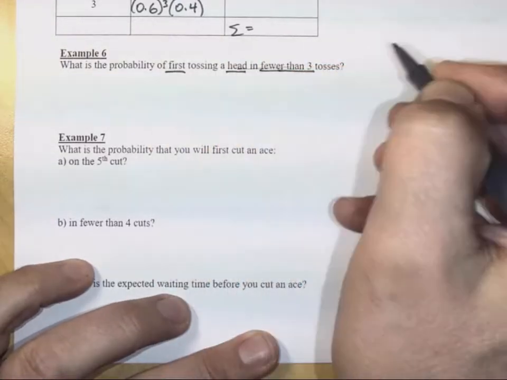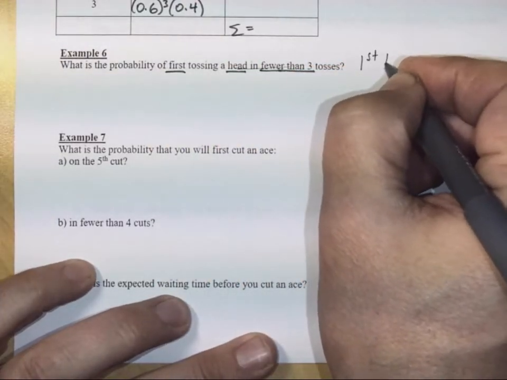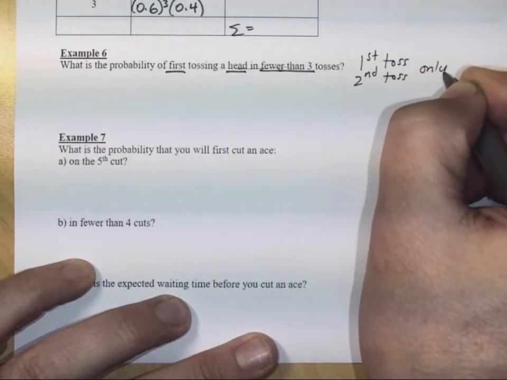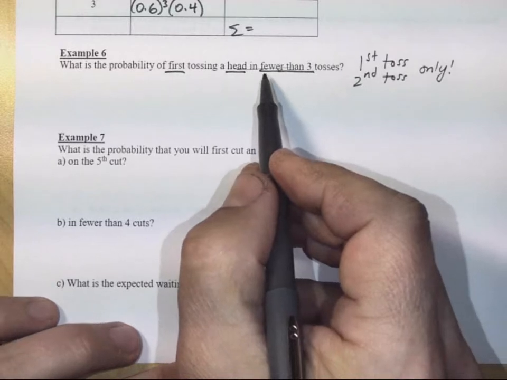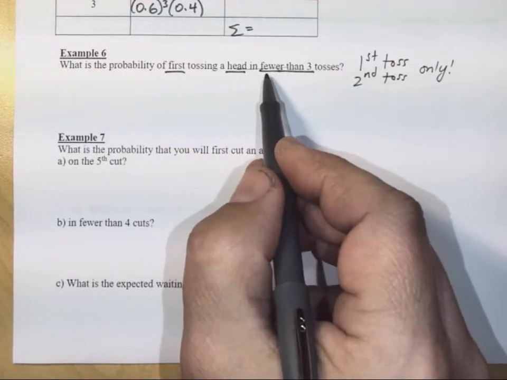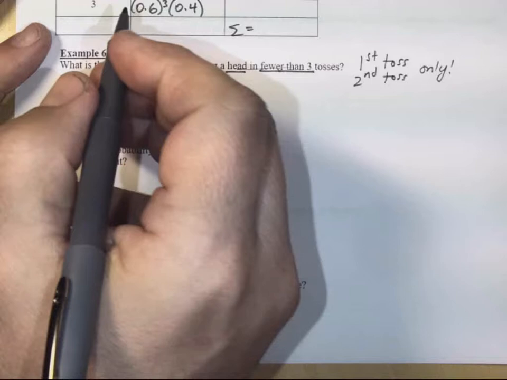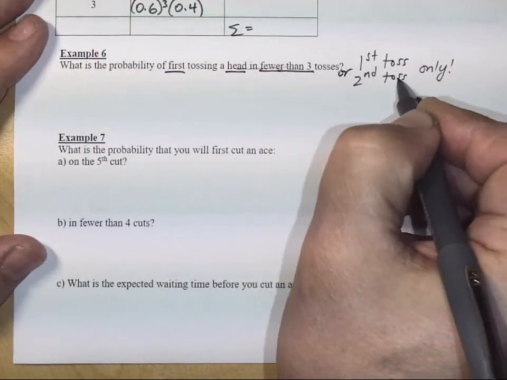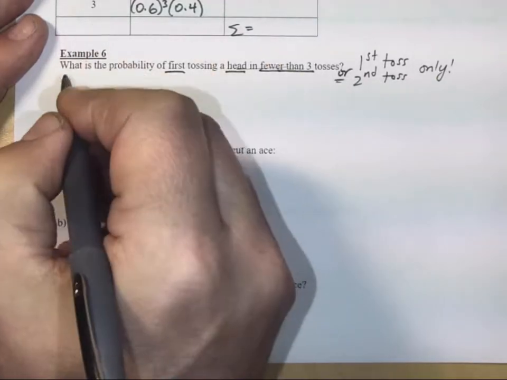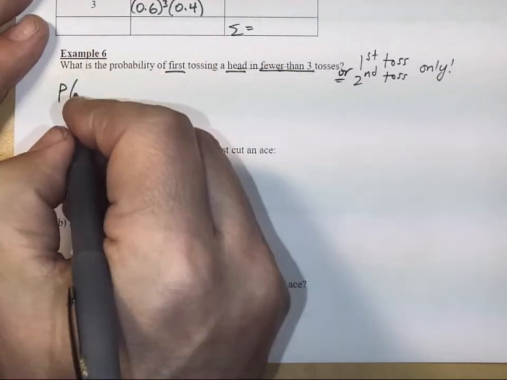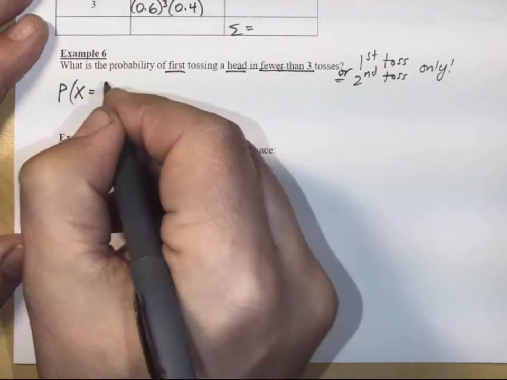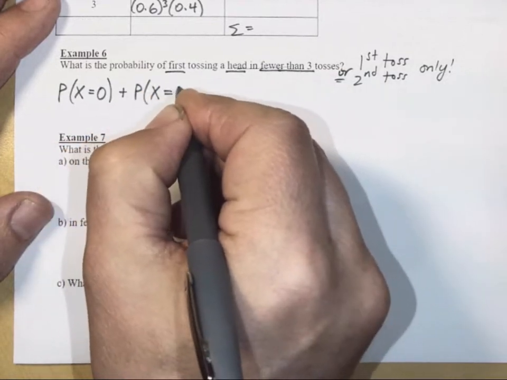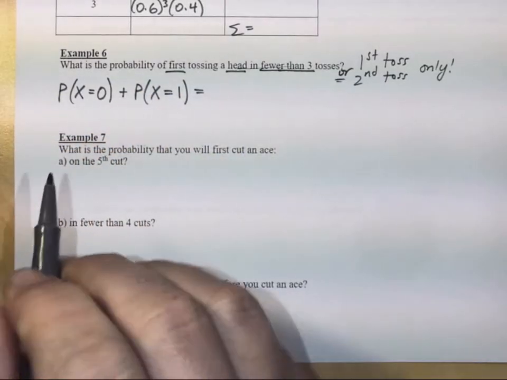So what this means is that it could have happened on the first toss or the second toss only. You cannot toss a coin 3 times and have the first head happen in fewer than 3 tosses. Okay, so that's important because if it could have happened on the first or on the second, meaning cases, then we know that the probability of x equaling either 0 or x equaling 1 should be the answer to this question.